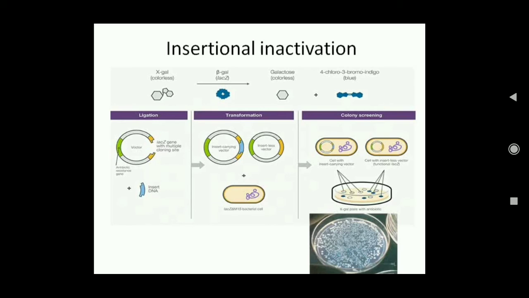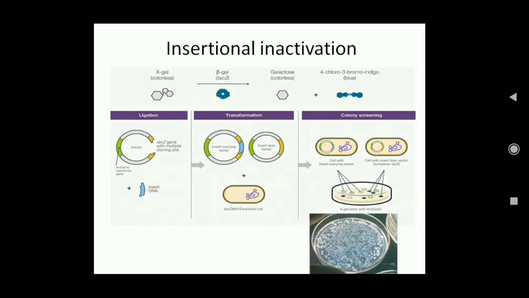Beta galactosidase breaks down lactose into glucose and galactose. So with the lactose, if we attach a colored substance, what will happen is, when the lactose is broken down, this colored substance will also be broken down, and this will produce a blue color colony.